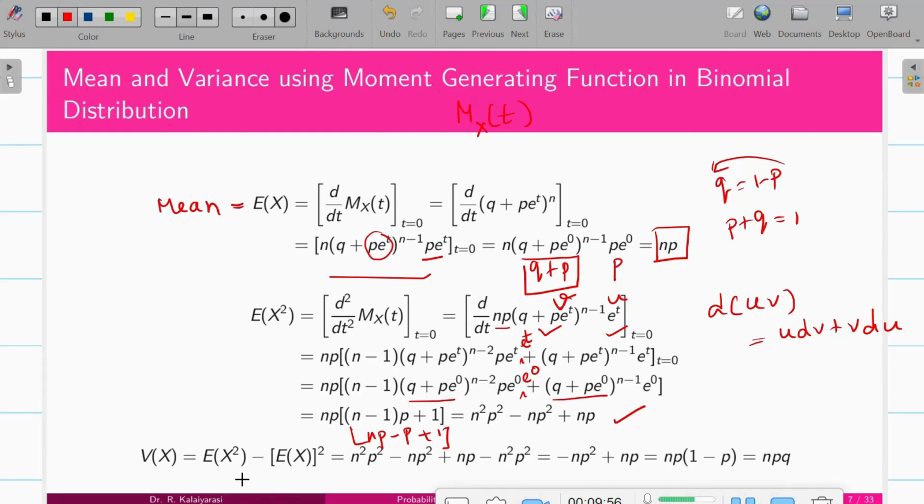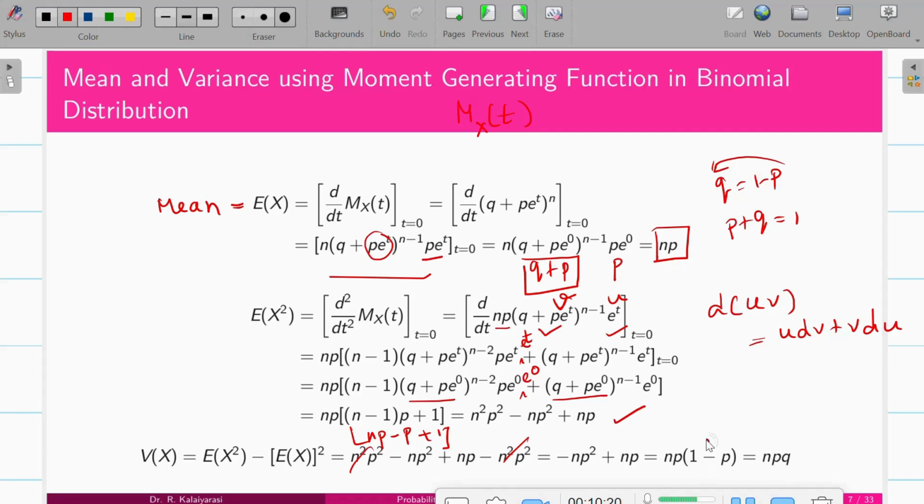Now I have to find the variance of x. The formula for variance of x is expectation of x square minus expectation of x the whole square. Expectation of x square we derived as n square p square minus np square plus np, and expectation of x is np, so np the whole square. So this and this get cancelled. Finally we have minus np square plus np, and taking out the common factor, it is np times (1 minus p).